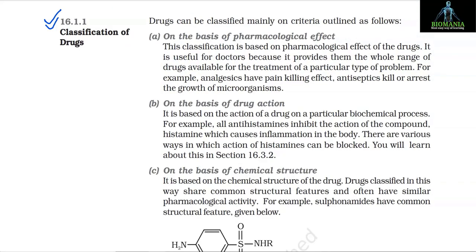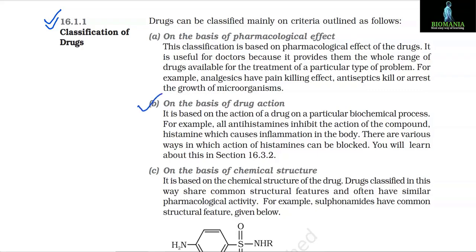16.1.1 Classification of drugs. Drugs can be classified mainly on criteria outlined as follows. A. On the basis of pharmacological effect. This classification is based on pharmacological effect of the drugs. It is useful for doctors because it provides them the whole range of drugs available for the treatment of a particular type of problem. For example, analgesics have pain-killing effect, antiseptics kill or arrest the growth of microorganisms.